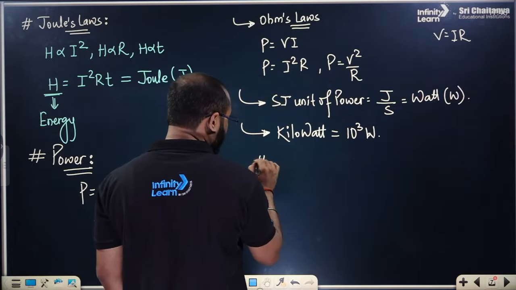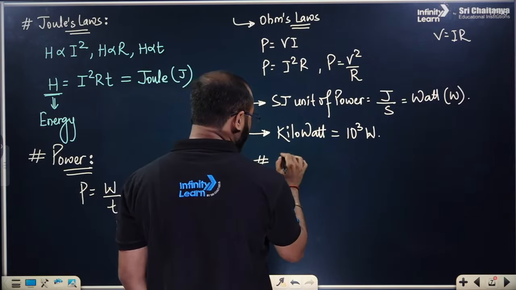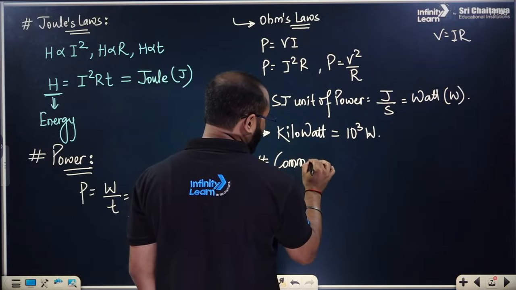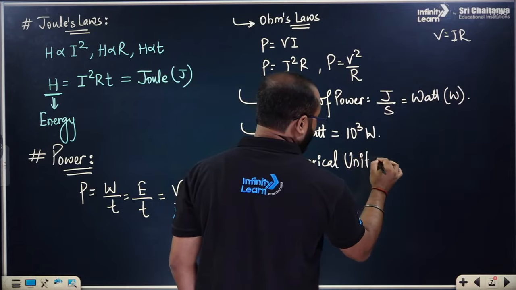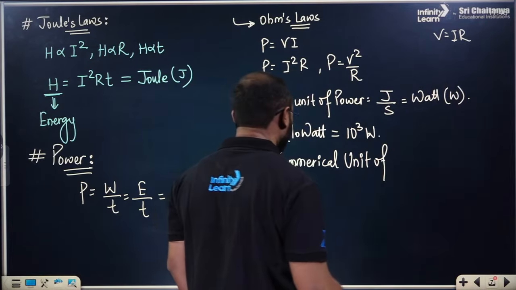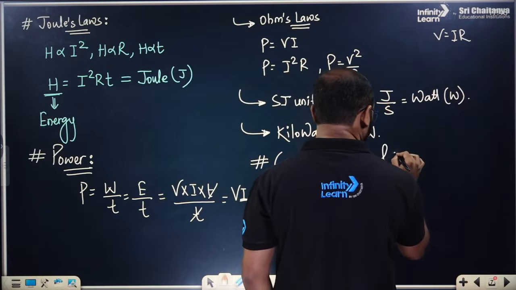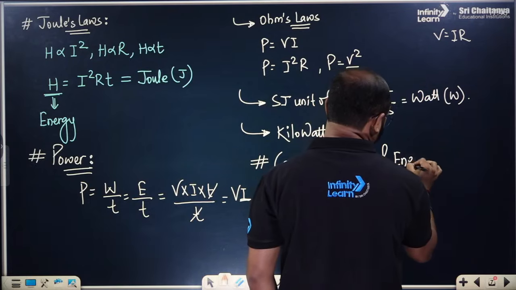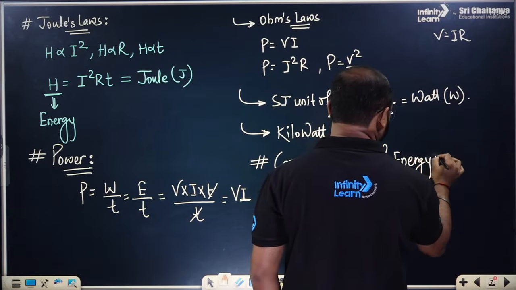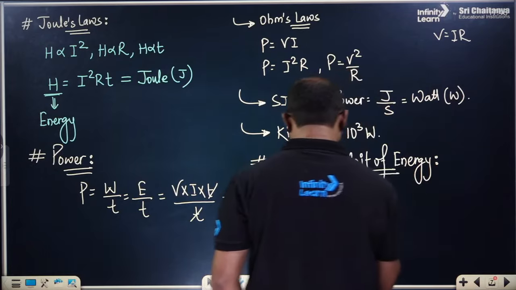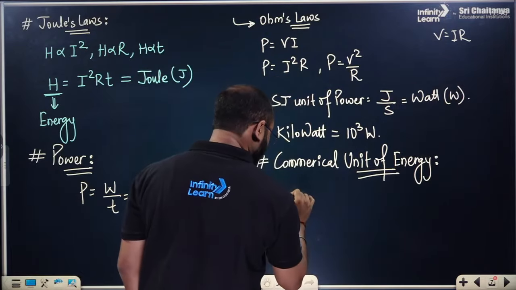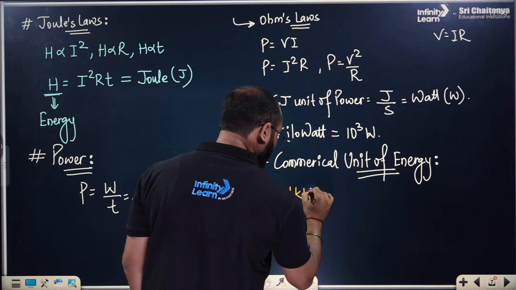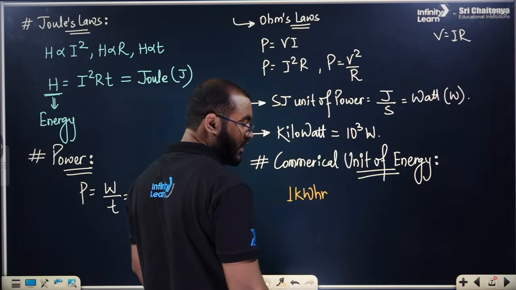After that, we have to understand the commercial unit of energy, or electricity. The commercial unit of energy is what the bill at our home is based on: it is charged per 1 kilowatt for every 1 hour.